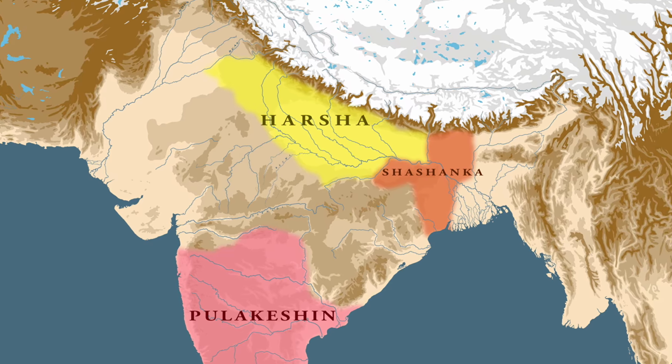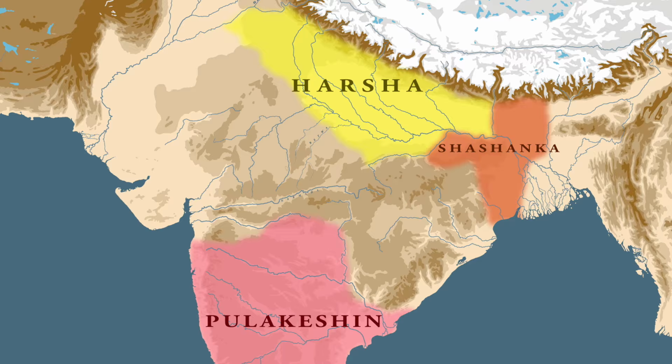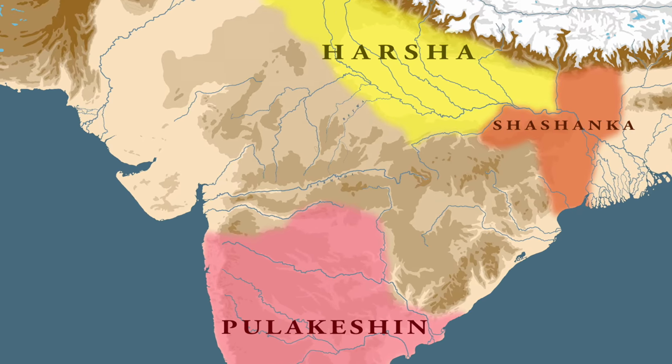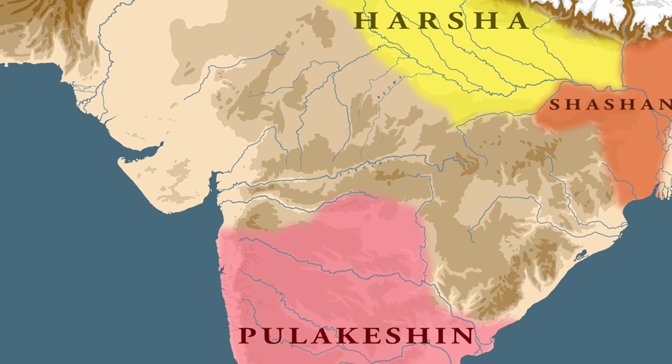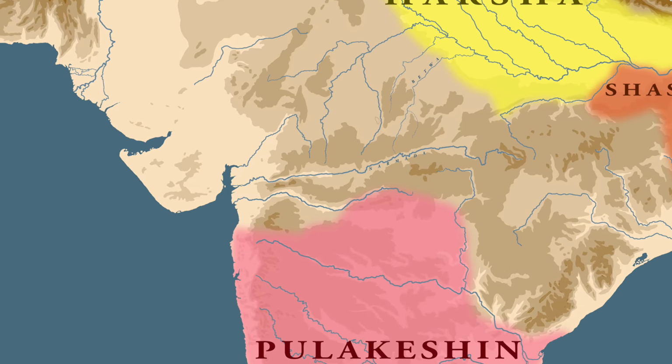Both Harshavardhan and Pulakeshin wanted to secure Western India and its lucrative trade. And ultimately, it is this region that led to the clash of these two great powers.